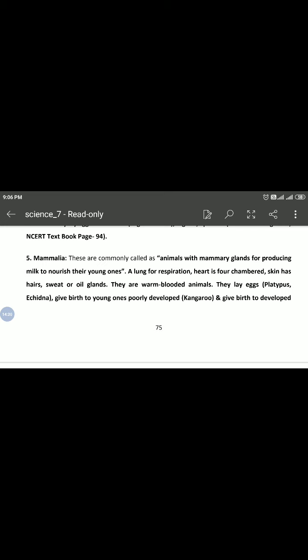Some lay eggs, platypus, echidna. Some give birth to poorly developed young ones, like the kangaroo, and others give birth to developed young ones. Human being, lion, whale, bat, animals that come under the heading of mammals.